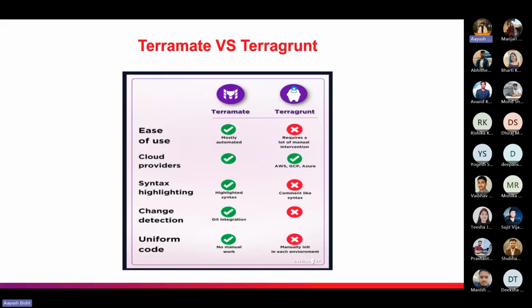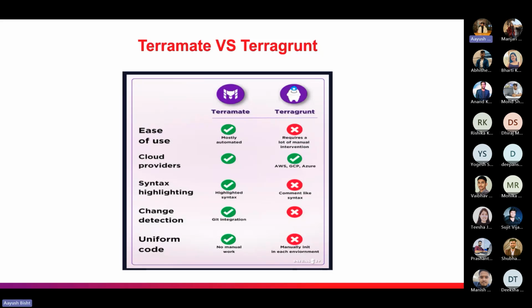So in the case of Terramate, whenever we make a new stack, we don't need to do anything explicitly to involve it in the environment. For example, we made three environment stacks, suppose dev, prod, and staging, and generated a Terraform configuration for each stack. And later we thought to make one more stack named testing, and this must also include all of the configuration that is defined in the other stacks. So what we can do is simply make a new stack, and the configuration file will get auto generated in this new stack as well along with the other stacks.